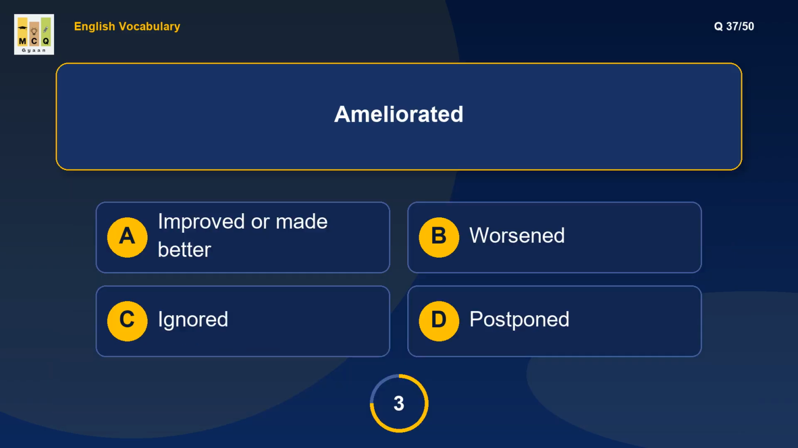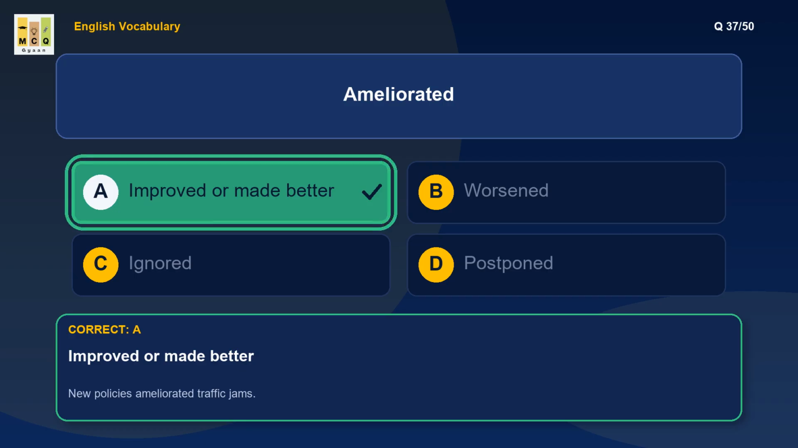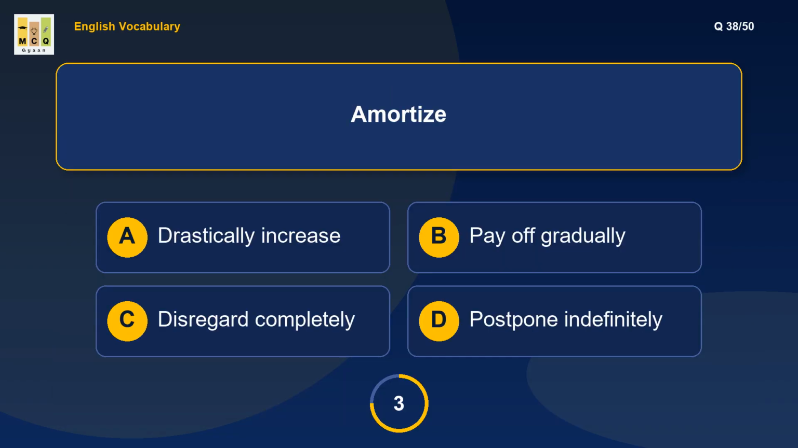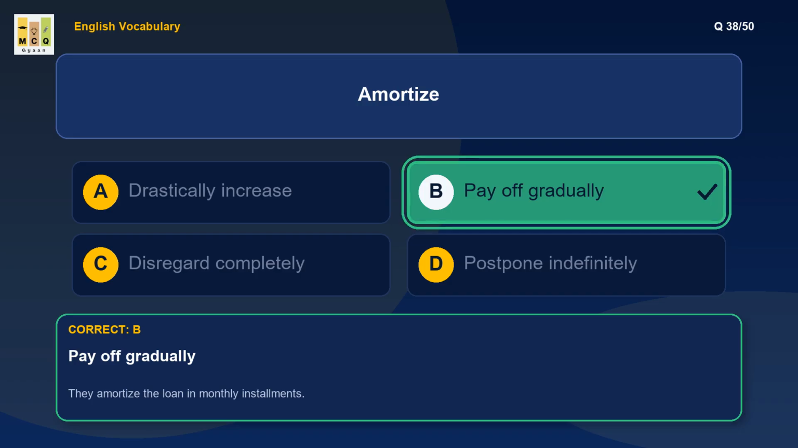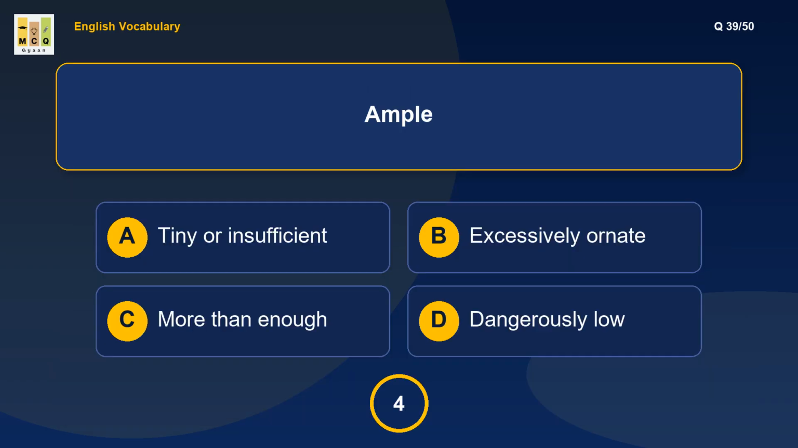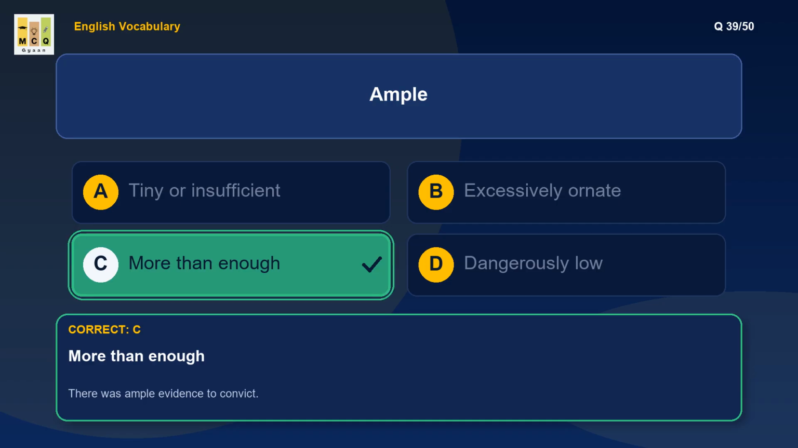What is the meaning of ameliorated? Ameliorated means improved. Example: new policies ameliorated traffic jams. What is the meaning of amortize? Amortize means to reduce debt over time. Example: they amortize the loan in monthly installments. What is the meaning of ample? Ample means plentiful. Example: there was ample evidence to convict.